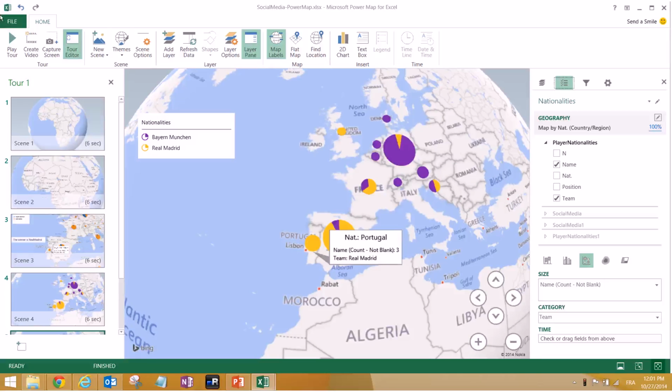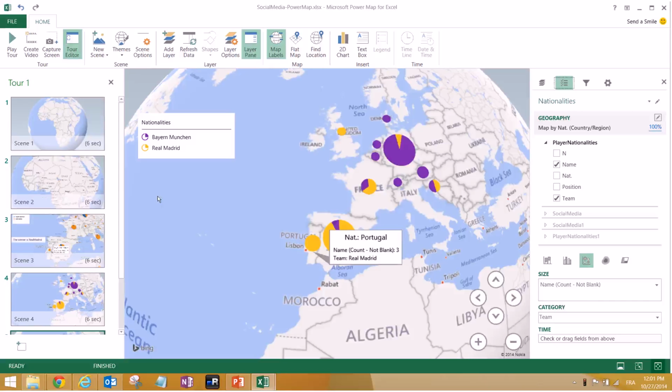Exactly. And here is the place where you can actually create the video, and you can get a lot of choices in there about which kind of quality. Here you can change the themes and stuff. Here you can refresh the data in case, as it happened to us before, and we had to modify the data. You can just refresh it, and it will automatically requery the social media and stuff.